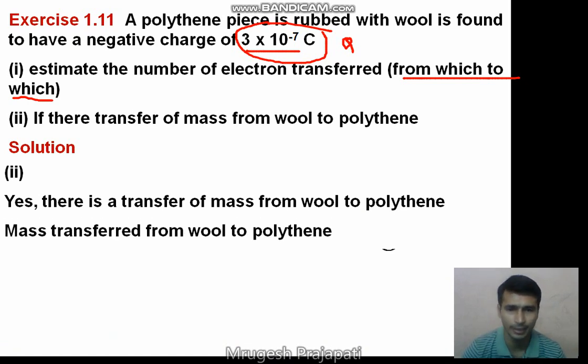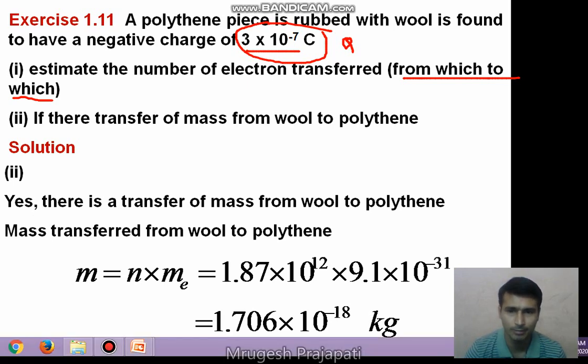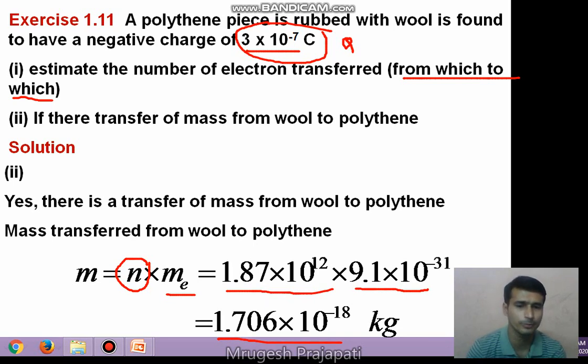We calculate like this: M is equal to N into Me, where N is the number of electrons transferred from wool to polythene, that is 1.87 into 10 raised to 12, and Me is the mass of the electron, 9.1 into 10 raised to minus 31 kg. By calculating this, we get the answer. The total amount of mass transferred from the wool to polythene is 1.706 into 10 raised to minus 18 kg.